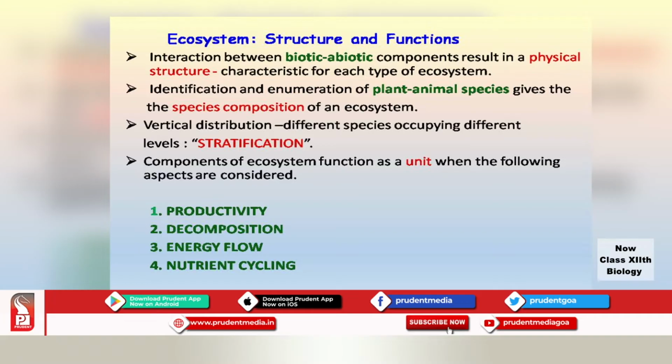Next, the ecosystem has a structure and functions too. The interaction between the biotic and the abiotic components results in a physical structure. This physical structure is the characteristic of each type of ecosystem. Second, the species composition of an ecosystem: we identify the different species, maybe plant species or animal species, and we enumerate the plants and the animals in that particular ecosystem. That is the species composition.